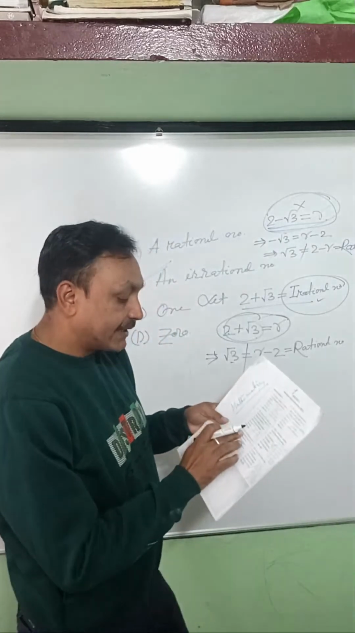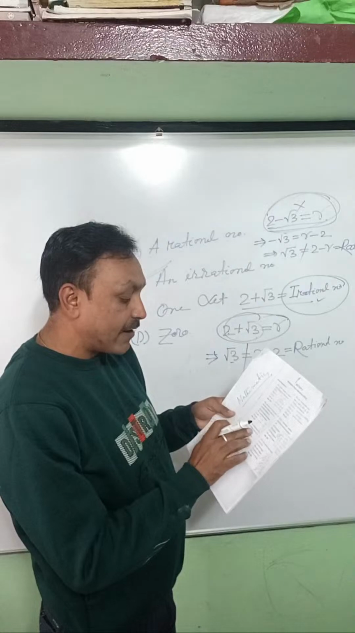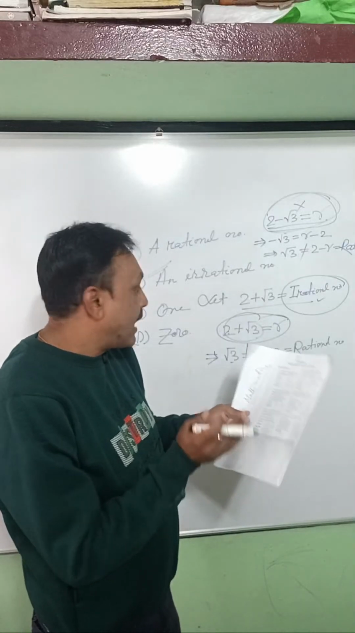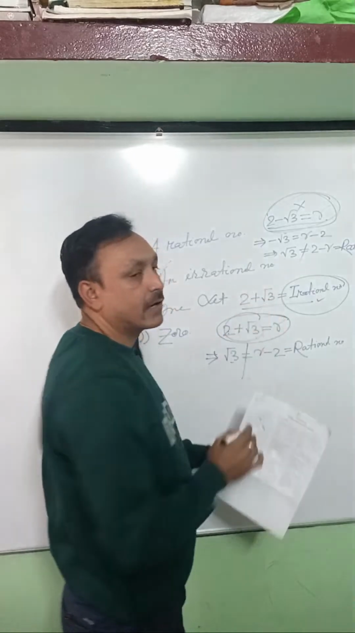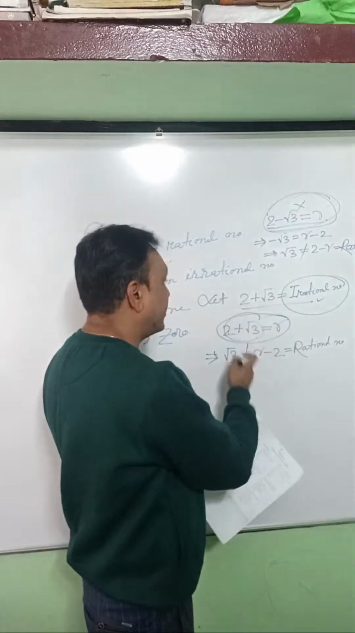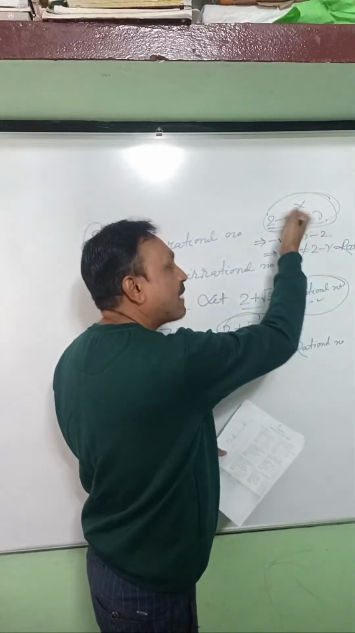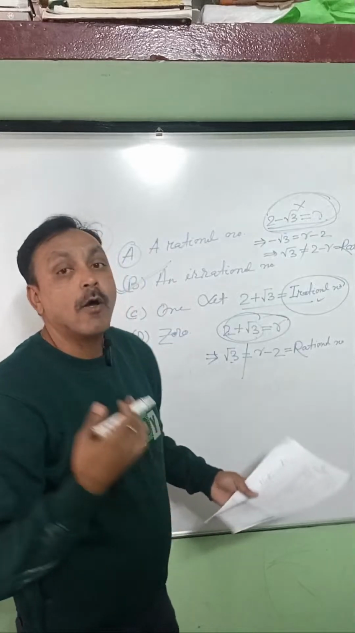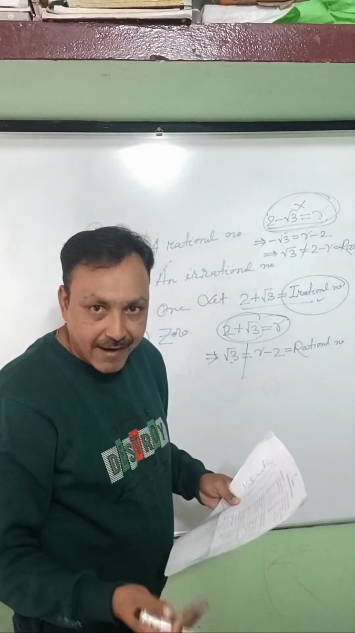The question is, the sum or difference of a rational number and an irrational number is what? If we take the sum of a rational number and an irrational number, and if we take the difference, then what will be the result? Is it a rational number or irrational number or 1 or 0? That is the question, right?